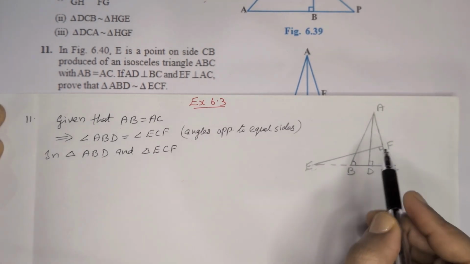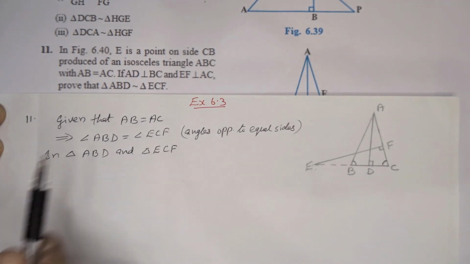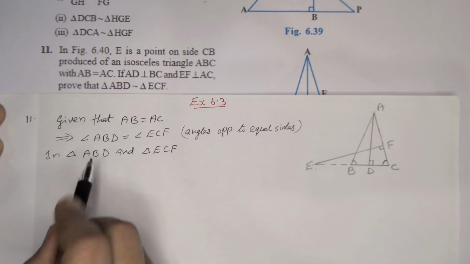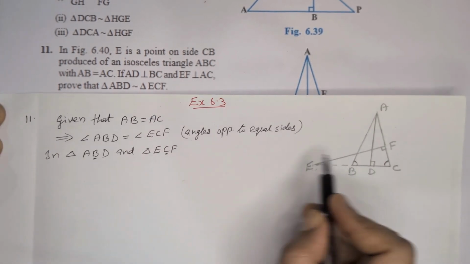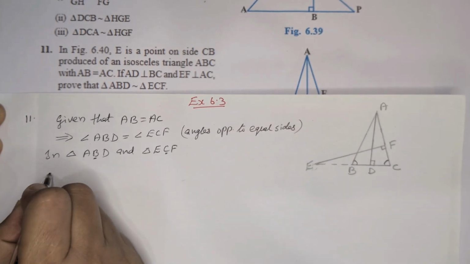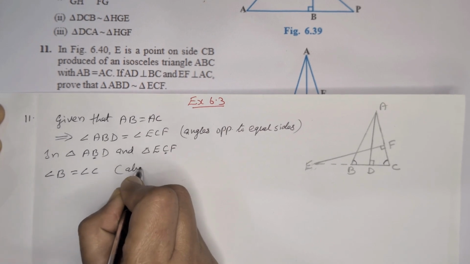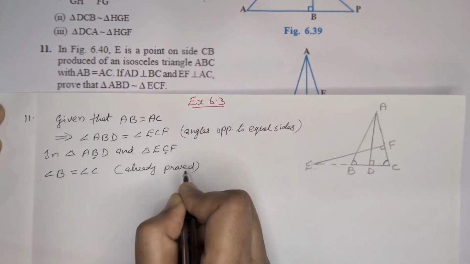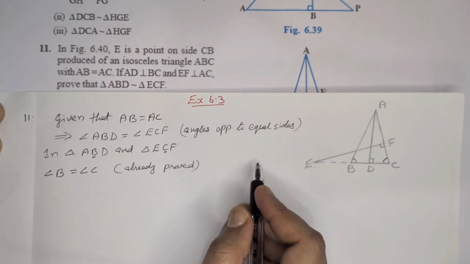Then you have to prove triangle ABD is similar to triangle ECF. Consider triangles ABD and ECF. Here, angle B is equal to angle C, already proved; the reason is angles opposite to equal sides.